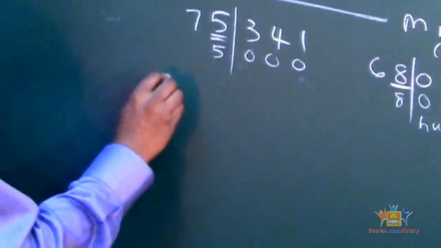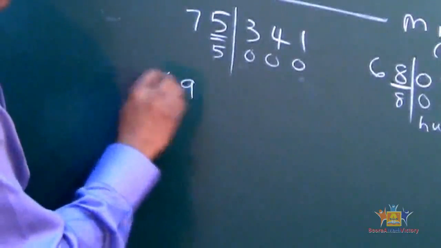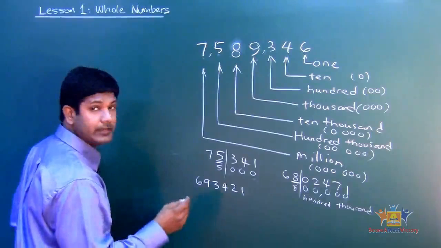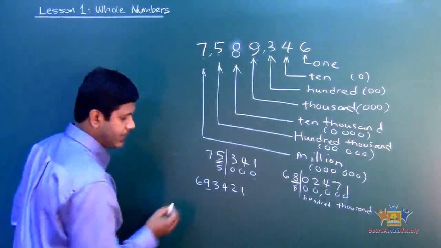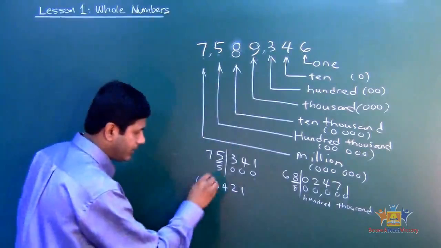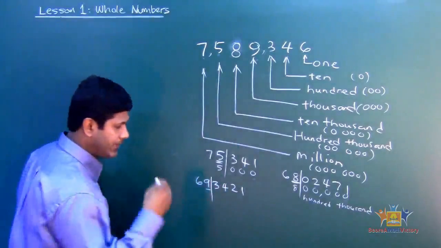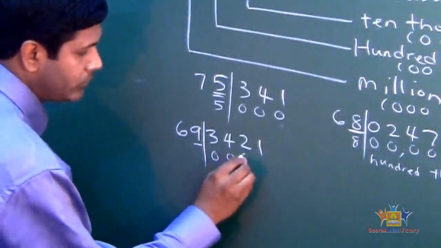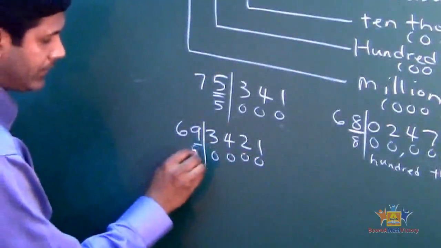Let's say, for example, if I give you 693421, okay? And ask you for the digit 9. So what do we use? We use the line method. We're going to put a line and then we're going to put a 0 behind it: 1, 2, 3, 4, 0. Okay? And then we're going to bring the 9 down.